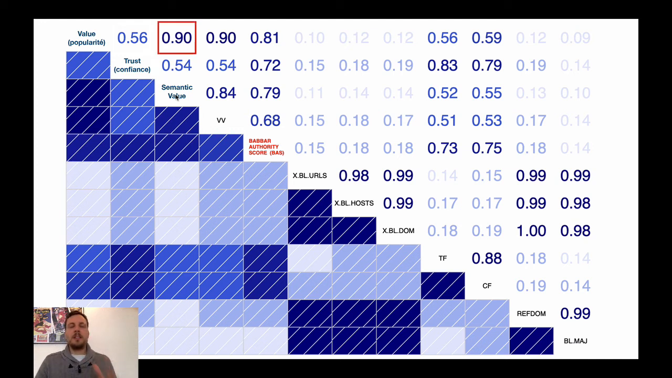So let's look at a correlation value which is really high, which is between the popularity and the semantic popularity of a web page, which is 0.9, a really high correlation value. What that means, and it's actually quite natural, is that sites that are popular are also popular when you take semantics into account. It may not seem natural to SEO, but it's actually quite natural.